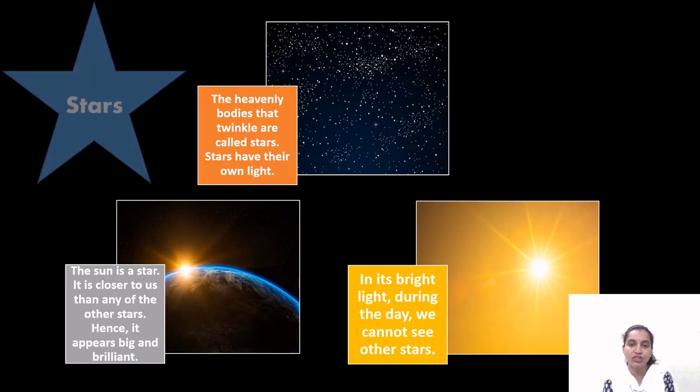The heavenly bodies that twinkle are called stars. Stars have their own light. They appear very small as they are very far away from the earth. Remember, the sun is also a star, but it is very close to the earth and hence it appears very big and brilliant. During the daytime, we cannot see other stars, although they are present in the sky. It is just because of the bright light of the sun. The sun shines so brightly that we cannot see other stars in its presence.